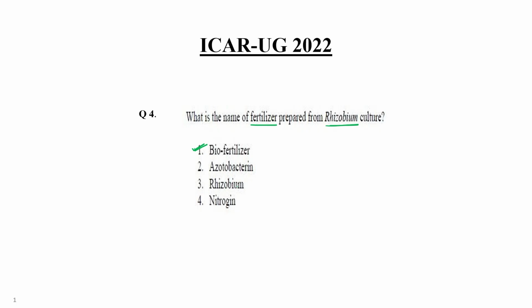Okay, so biofertilizer, certain kind of bacterial species are there. If we use a kind of bacteria or consortia of bacterium, different kind of bacterial strain for improving the quality of soil, mainly nitrogen content, that time we can use the term biofertilizer for the same. Clear? So correct answer would be the choice number 1.